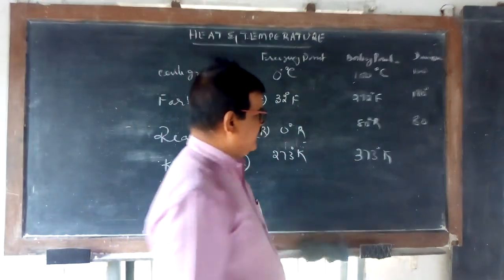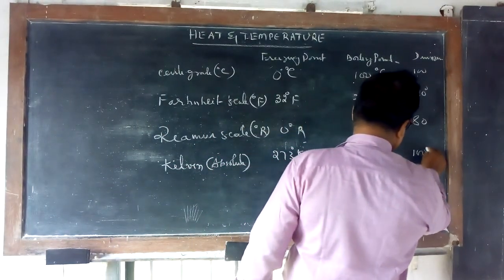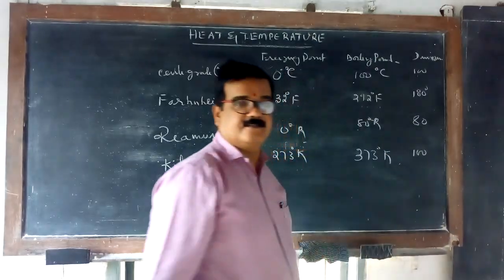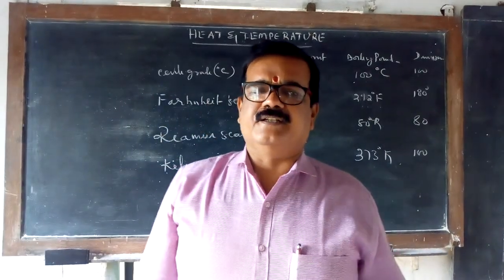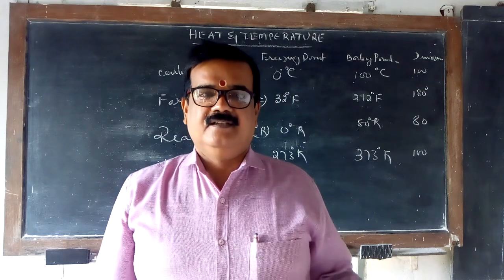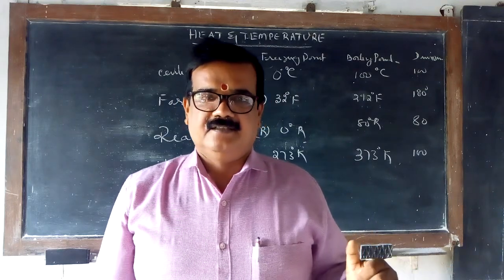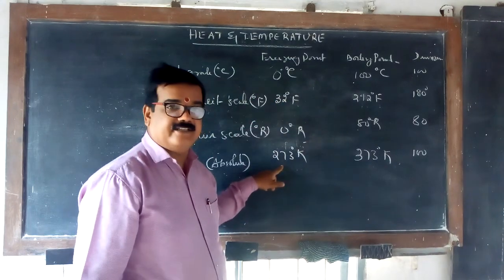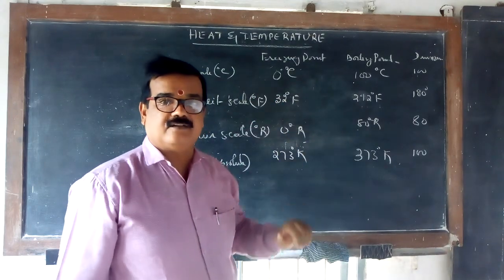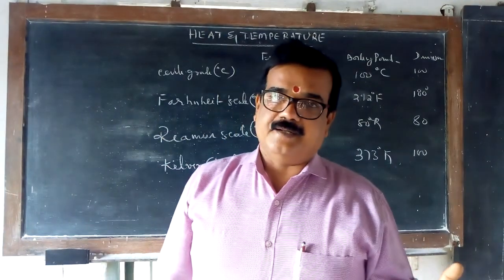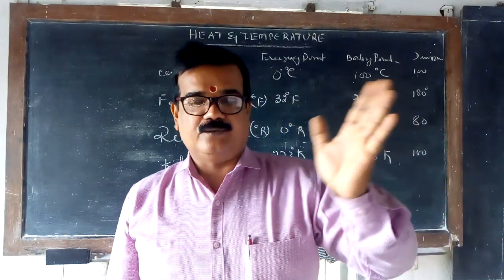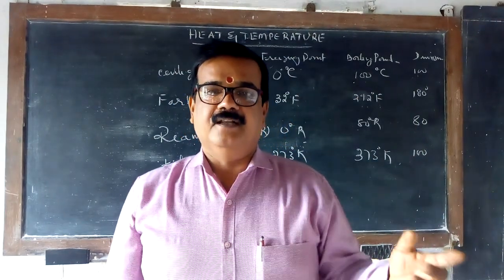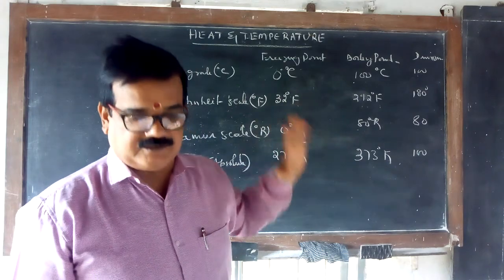So in between, again 100 equal parts. 100 divisions. That is why there is nothing much to worry about in this. See, 100 equal parts. So 0 degree centigrade means how much? 273 Kelvin. Easily you can convert to absolute scale. Converting from the centigrade scale to the absolute scale is very simple. If you add 273, it is possible.